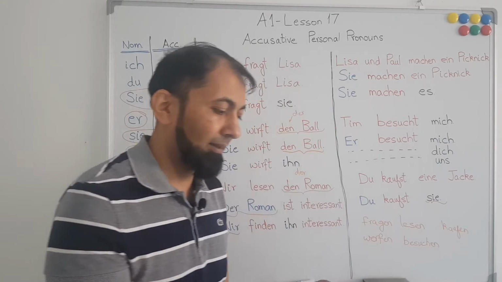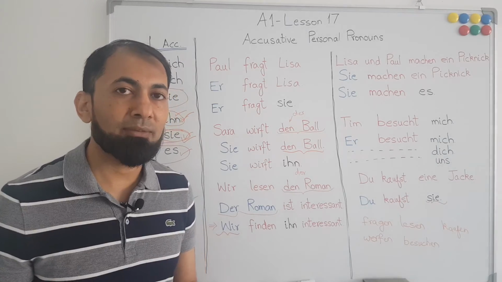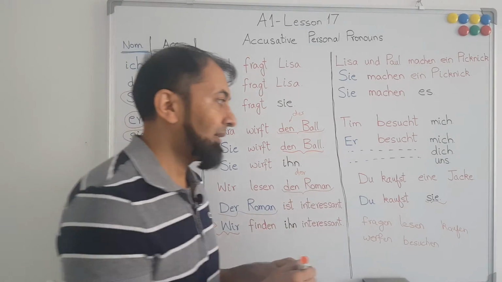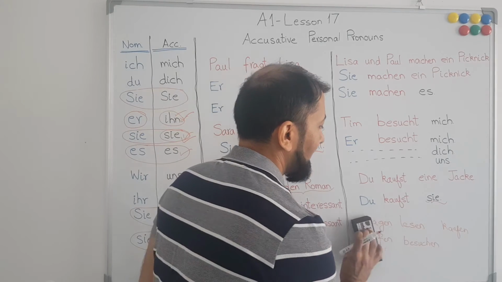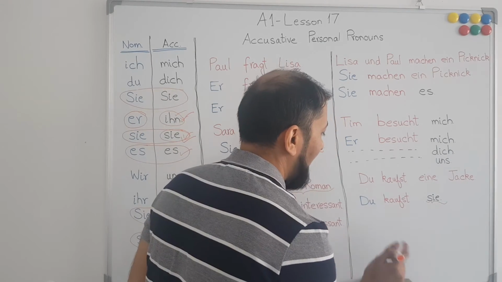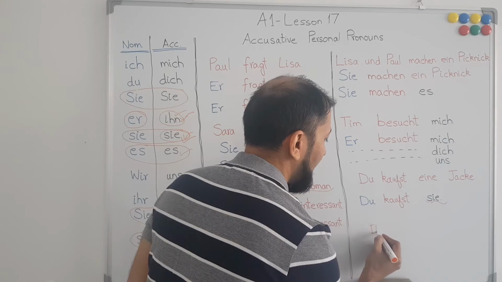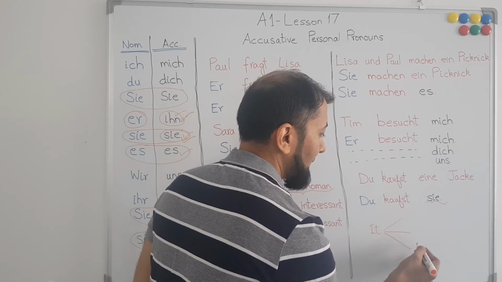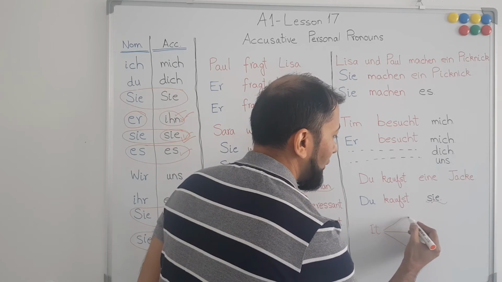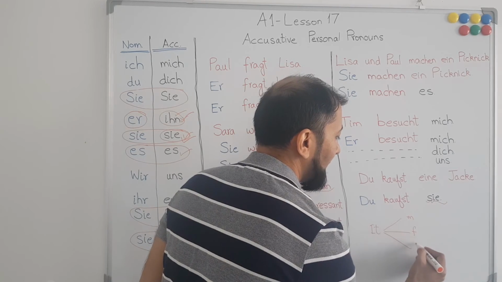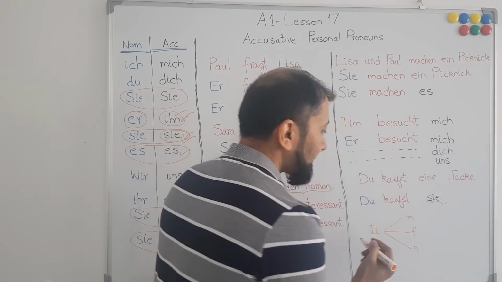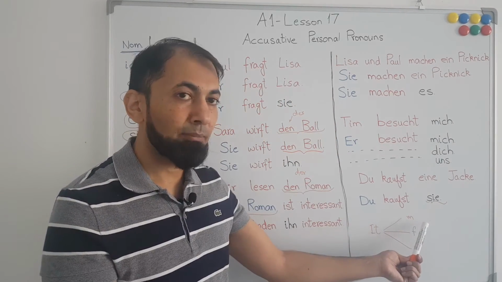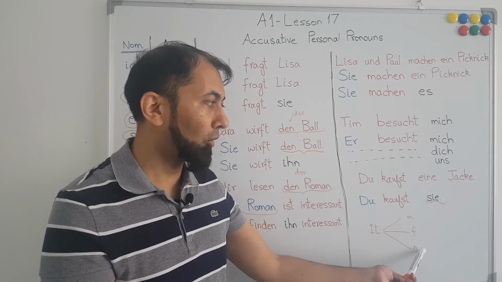So, in the German language, we differentiate between it. Like in English, we have one word it, and we can refer to all kinds of things. But in German, for masculine, feminine, neuter, we have to differentiate whether the noun is masculine, feminine, or neuter.